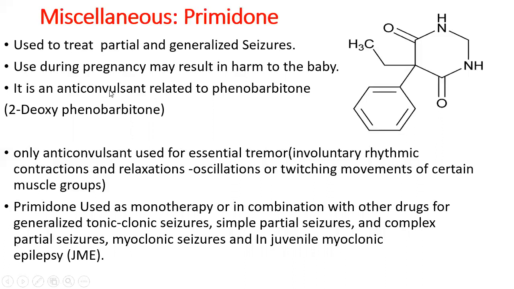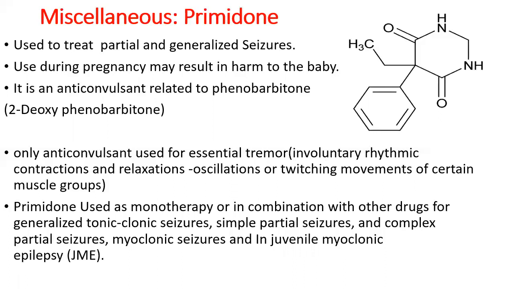Okay, so it is an anticonvulsant. It is related to phenobarbital. It is a 2-deoxy derivative of phenobarbital. It is called primidone. And it is an anticonvulsant which is used for essential tremors. So what is essential tremor? Essential tremor is nothing but involuntary rhythmic contractions and relaxations, that is oscillations or twitching movements, of certain muscle groups.